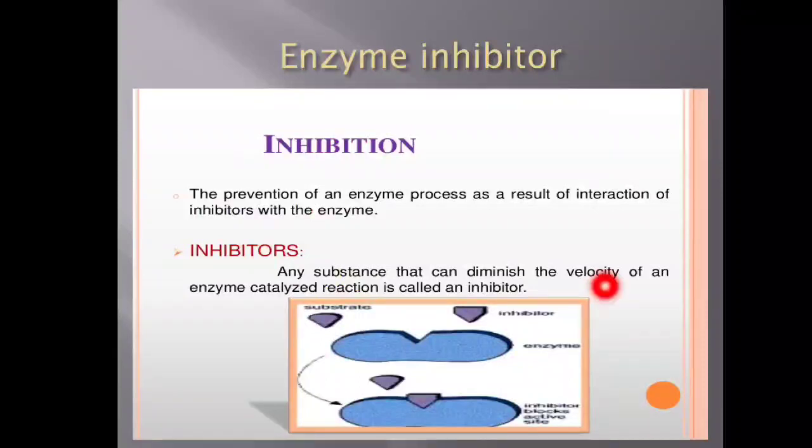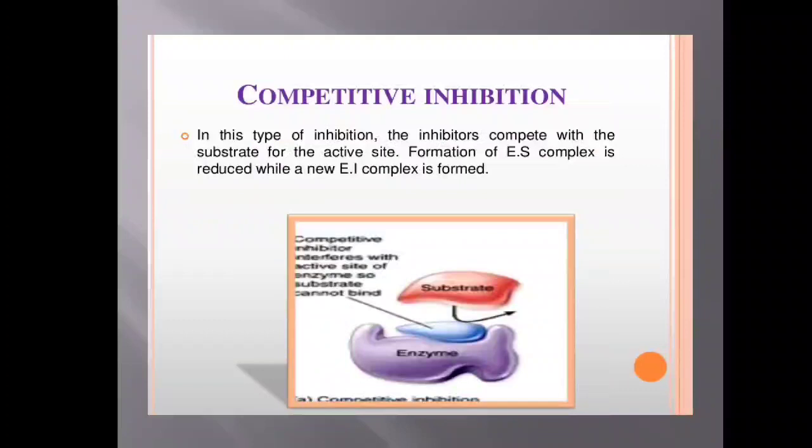I am showing a slide here. This material is an inhibitor, whereas this is the substrate. And this inhibitor molecule stops the substrate from joining the active site, and therefore the enzymatic activity is reduced. So in short, I repeat once again: any substance that can diminish the velocity of an enzyme catalyzed reaction is called an inhibitor. The phenomenon is called inhibition.